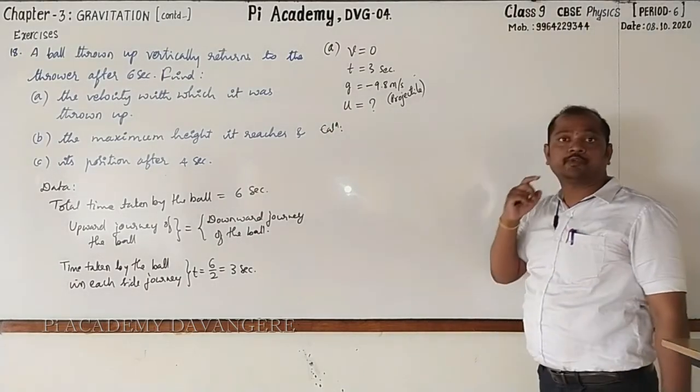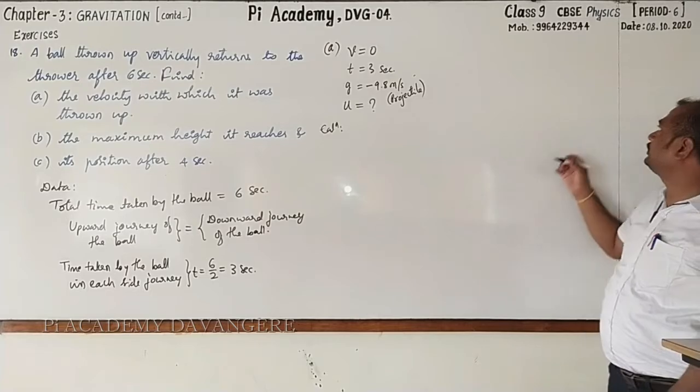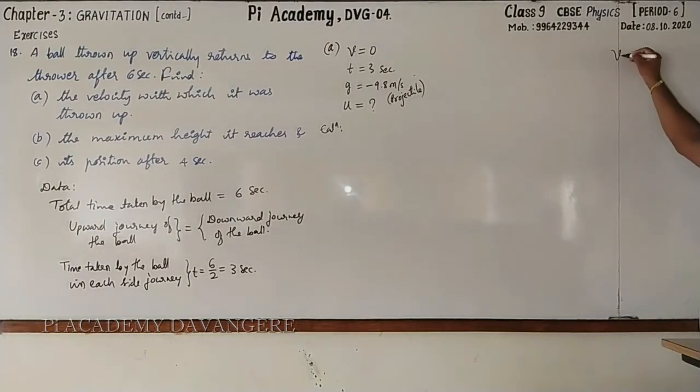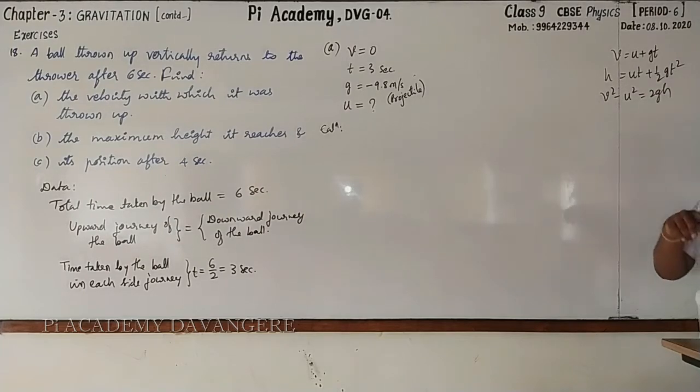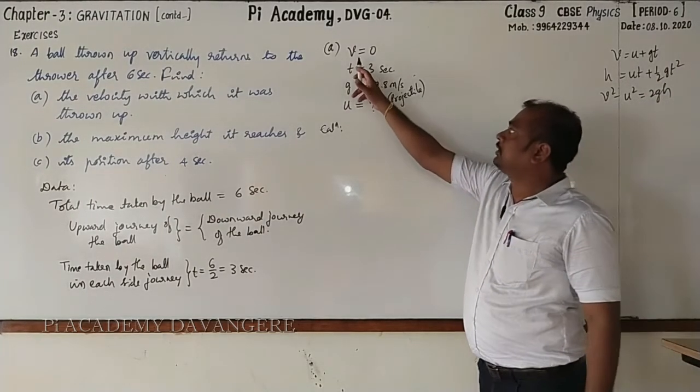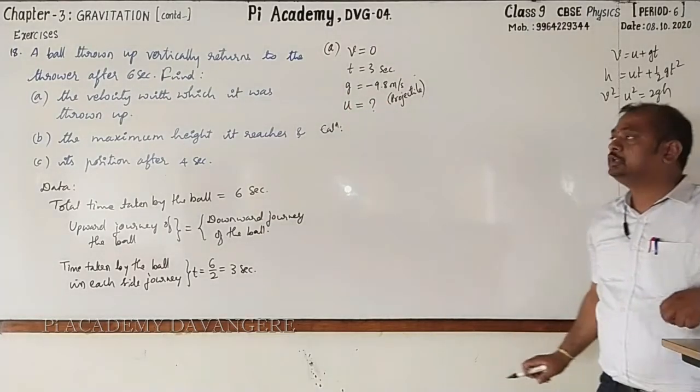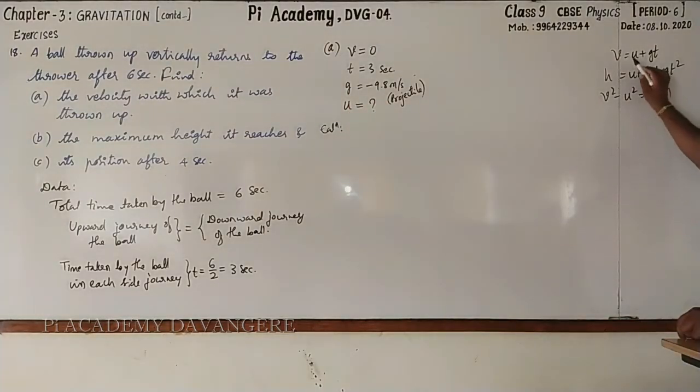How do you go for finding u? Again we have to use the equations of motion, that is v equal to u plus gt, then h is equal to ut plus half gt square, then v square minus u square equal to 2gh, right? Here v, t, g, u is required.